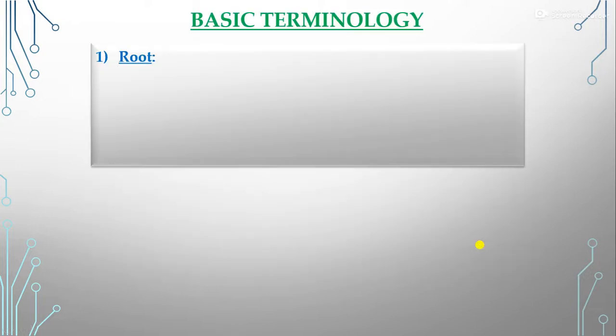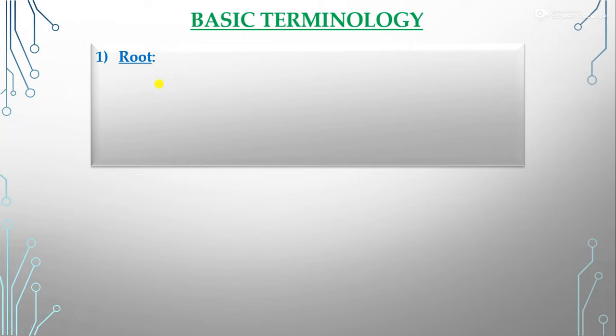So here we have some basic terminologies in the tree. The first one is root. So what is the root? Generally, in a natural tree you see the parts of that tree. The first part of the tree naturally is the roots, right?